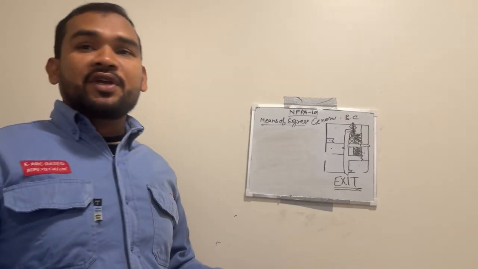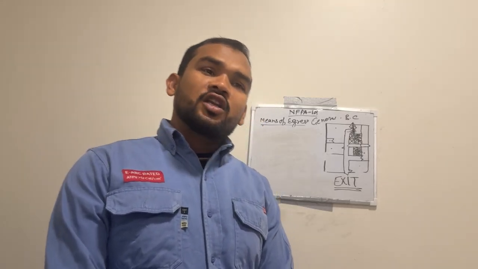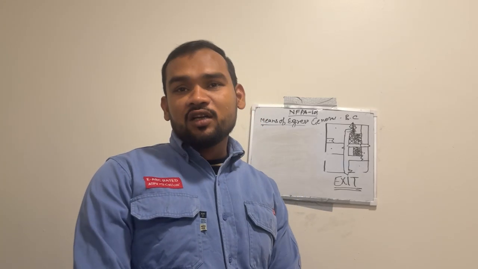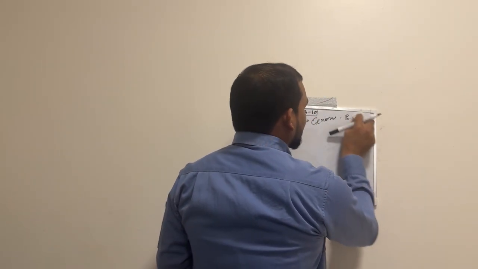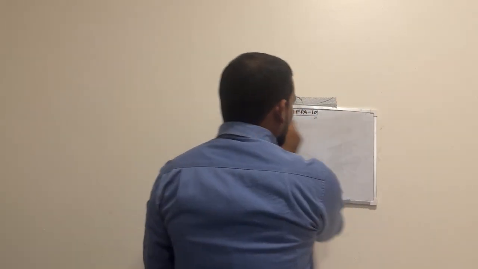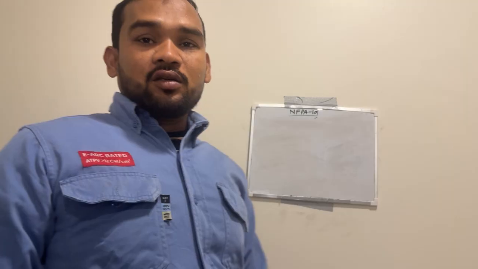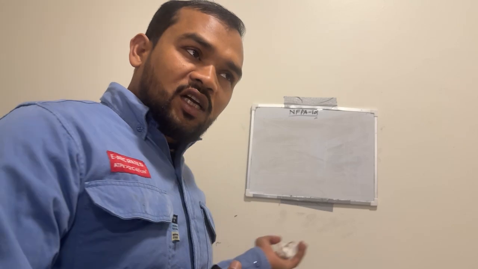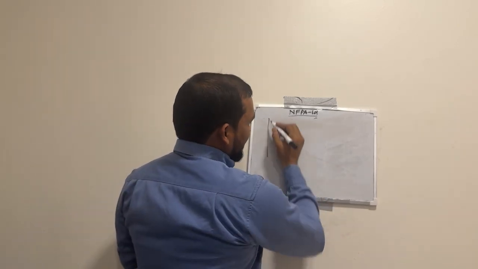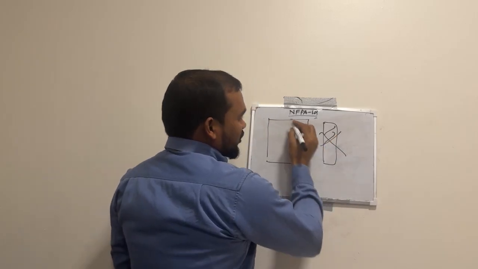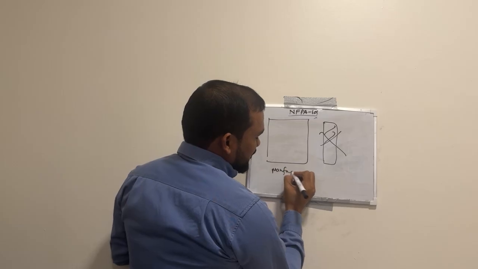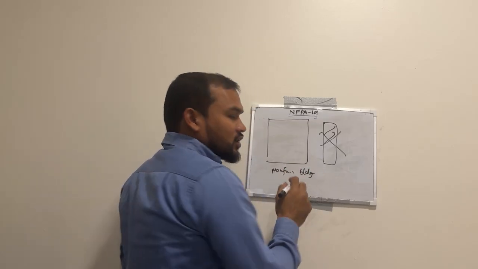Next topic given by NFPA: they say to only explain floor number 2 in the manufacturing building, group 1 occupancy. So let's start with the manufacturing building, floor number 2. In the given task there is an office area and the manufacturing building, but they are saying only explain the manufacturing building.